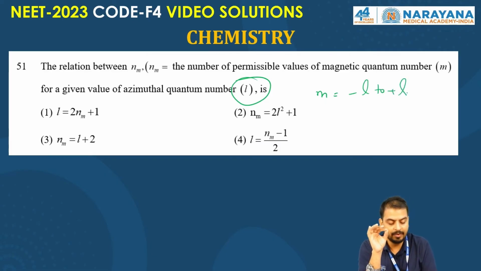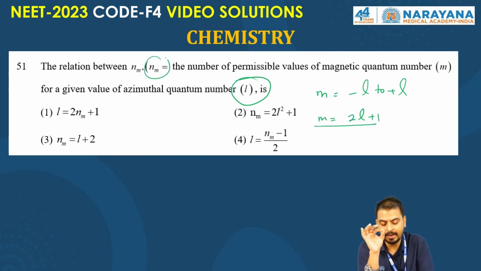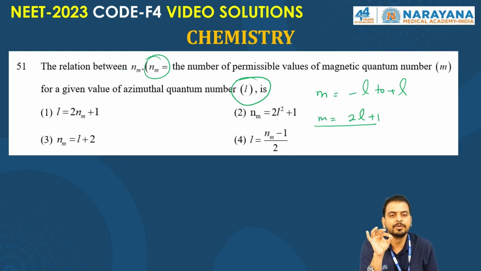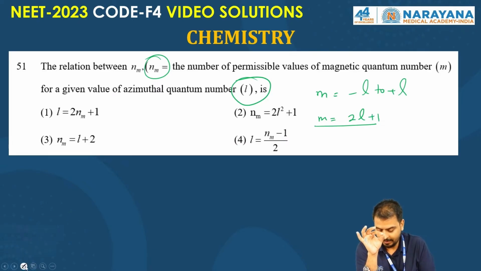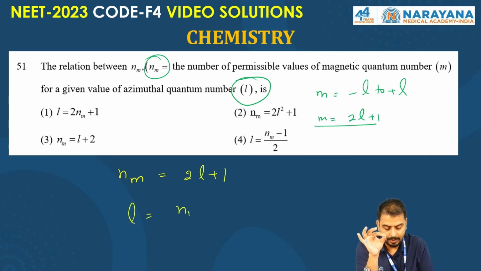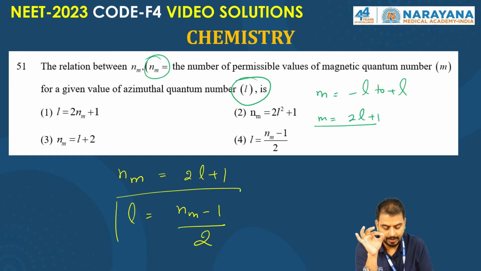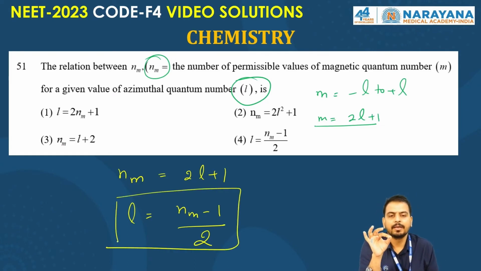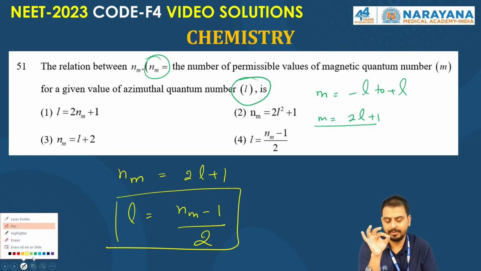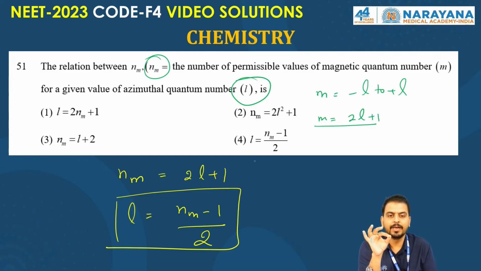So the total value of M will be 2L plus 1. Here it is represented as Nm, the number of permissible values of magnetic quantum number, right? So you can simply write Nm equal to 2L plus 1, right? So L equal to (Nm minus 1) by 2. So which is the correct answer? The correct answer is option 4, L is equal to (Nm minus 1) by 2. I hope it's clear to everyone.